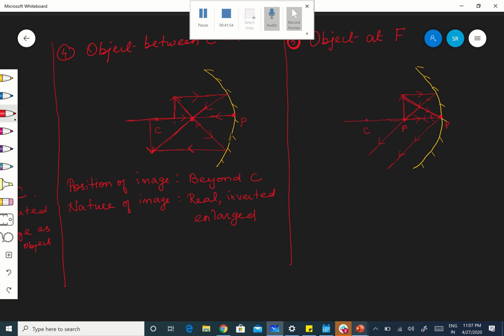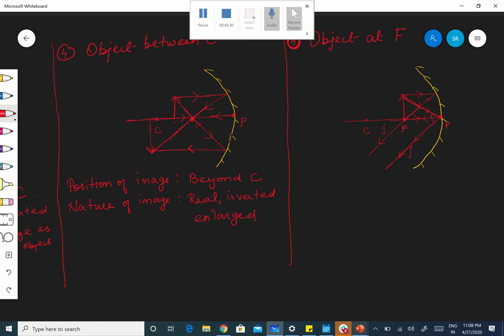Because this should be equal to this. You cannot just draw like this and all. Always you have to follow that angle of incidence is nothing but angle of reflection. That you know, no? Therefore, this is one reflected ray and this is the other reflected ray. Both the reflected rays are parallel.